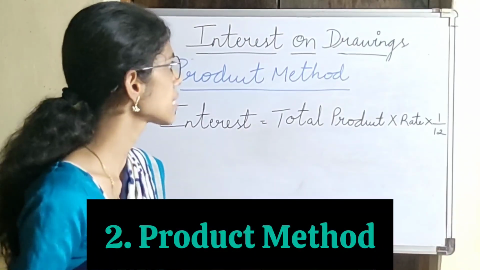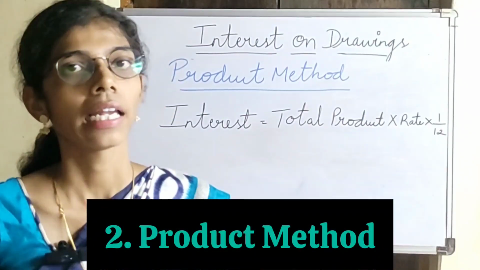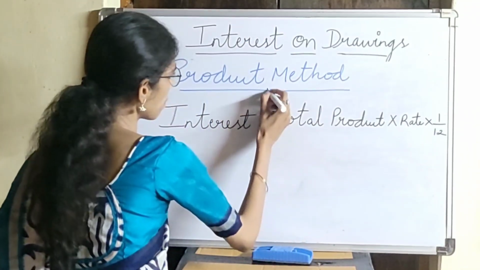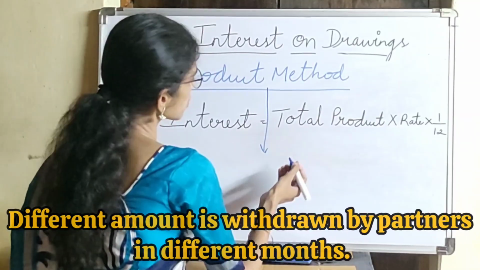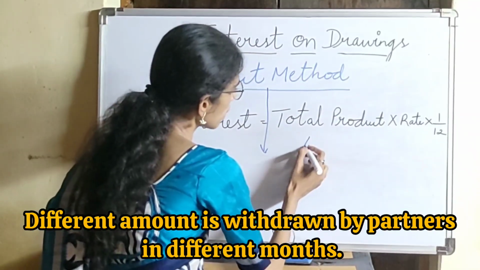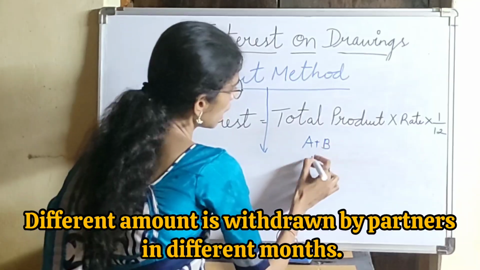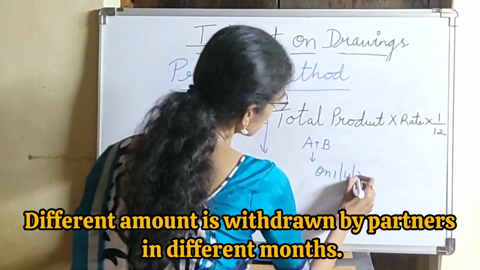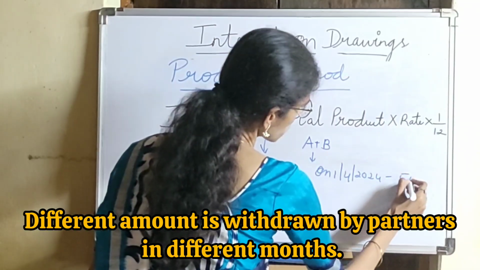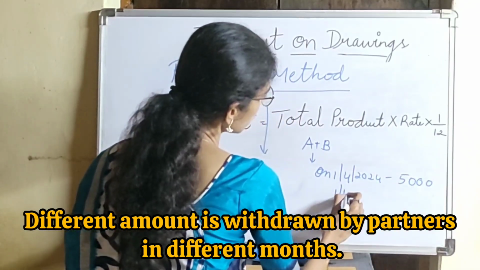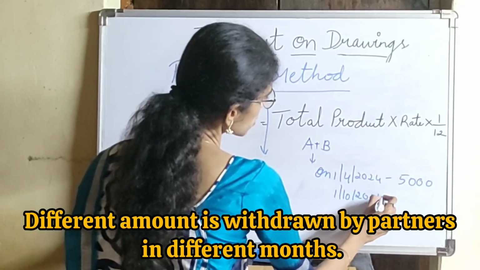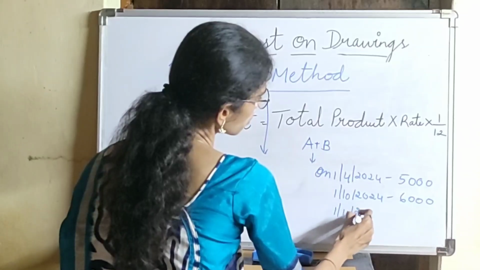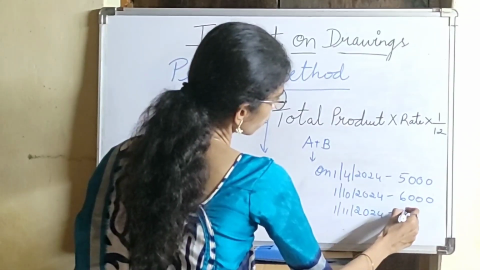The next method which we study under interest on drawings is the product method. Let us understand this with an example. This method is applied when the businessman, suppose the owner or the partners A and B, have withdrawn money on different dates: on 1/4/2024, 5,000, then on 1/10/2024 he has withdrawn 6,000, then on 1/11/2024 he has withdrawn 4,000.